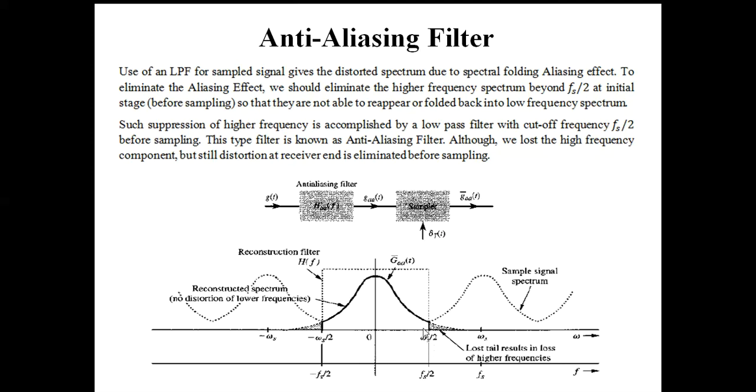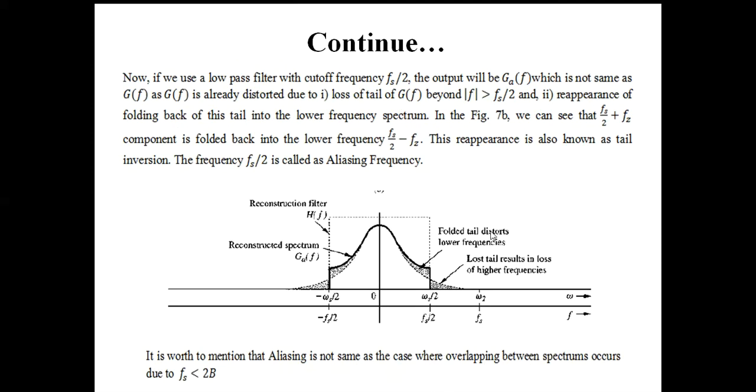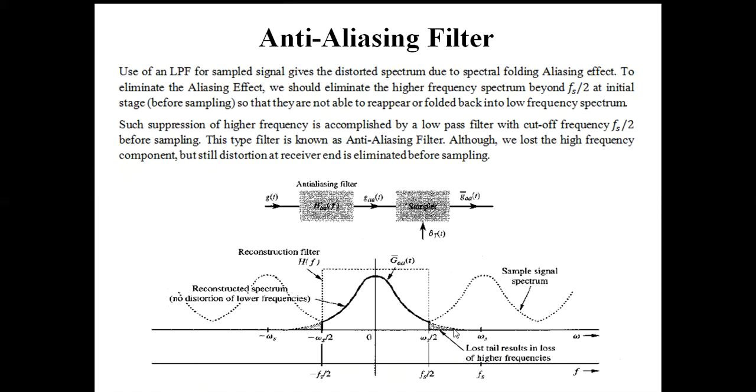What will happen then? If we pass the signal through a low pass filter which has a bandwidth of Fs by 2, obviously in the original spectrum of the signal, the higher frequency component, that is the portion beyond Fs by 2, will be removed, that means the higher frequency component which extends beyond the limit.